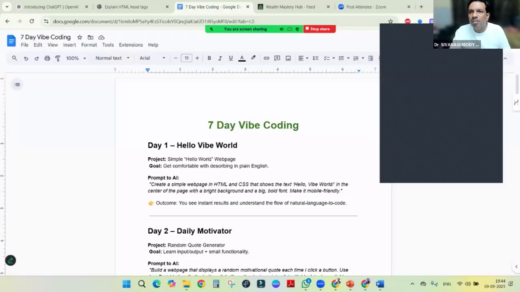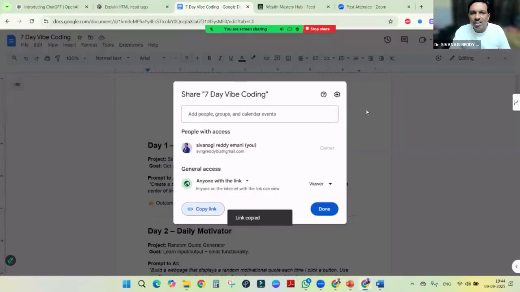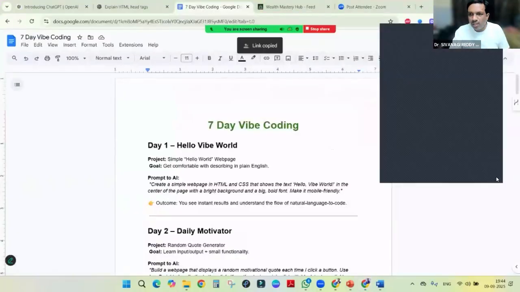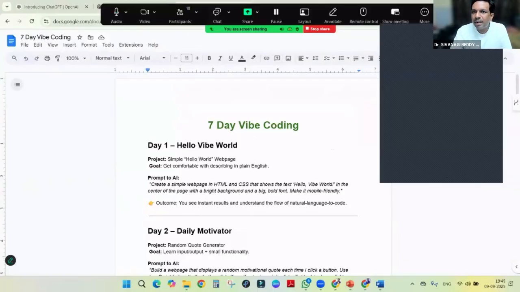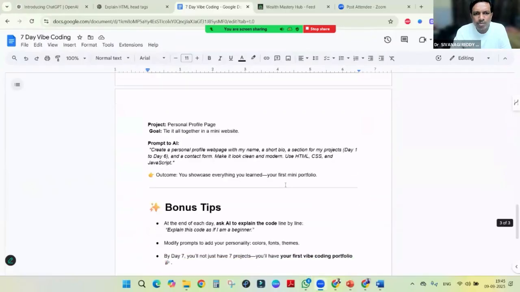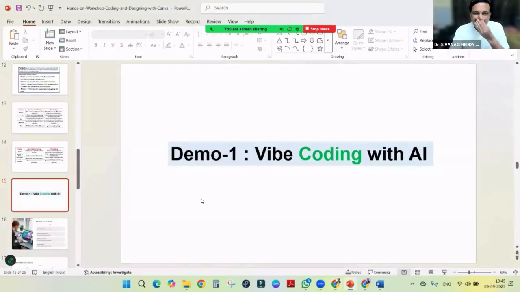So link copied, then we are sending this one and you can copy this one, or later also I can share it in the student group. There you can use it and you can practice, right? So here small 7-day programs are there, you can use it. Now we can go back to coding, that's fine.